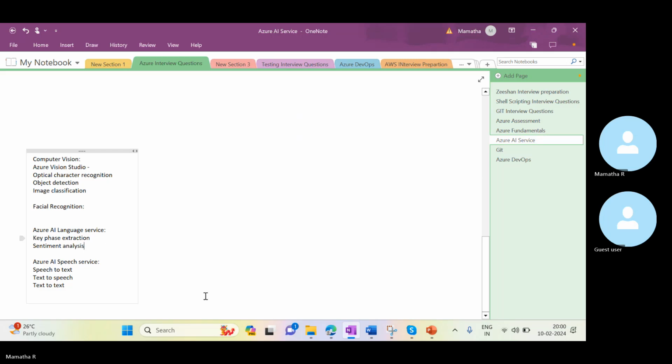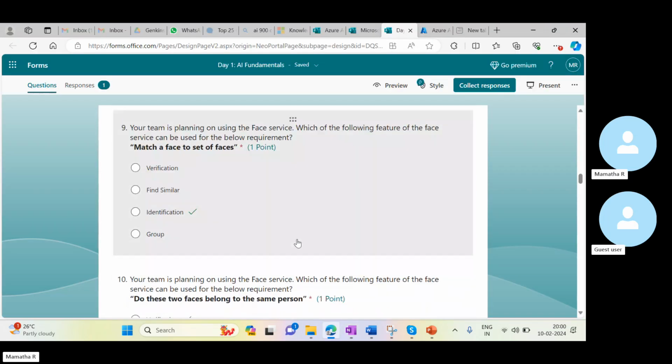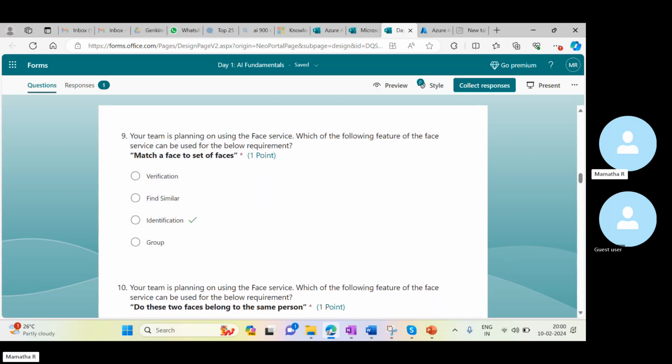Now, your team is planning on using face services. Which of the following features of the face service can be used for the below requirement? One is match a face to a set of faces.